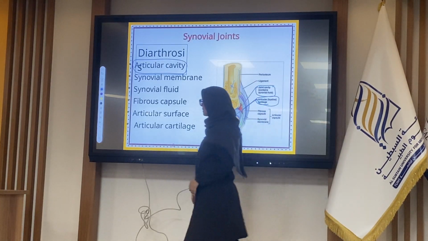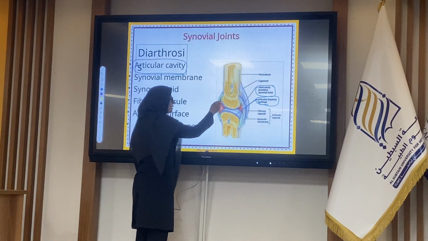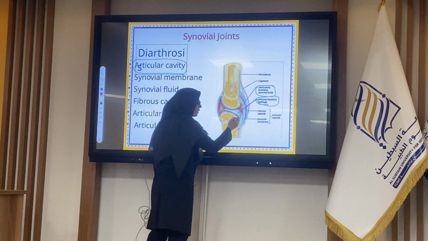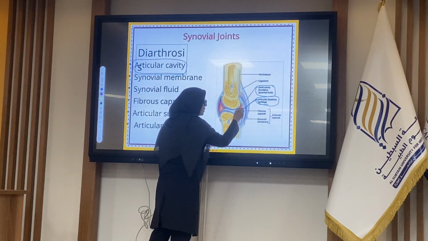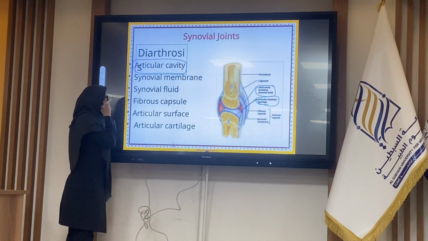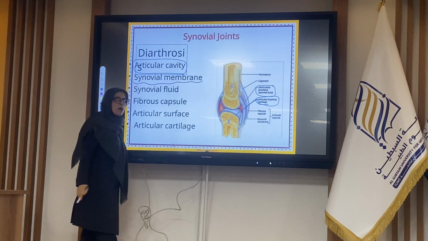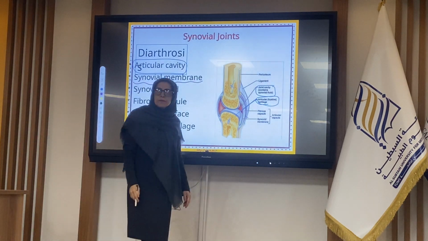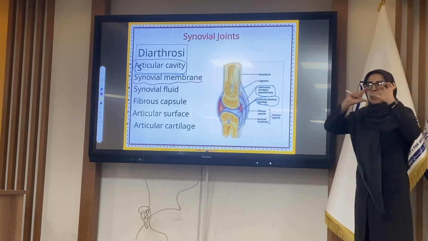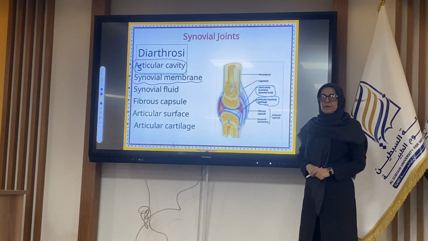The other parts of the synovial cavity or articular cavity are lined by the synovial membrane, which is a type of connective tissue that sheathes the other part of the articular cavity.